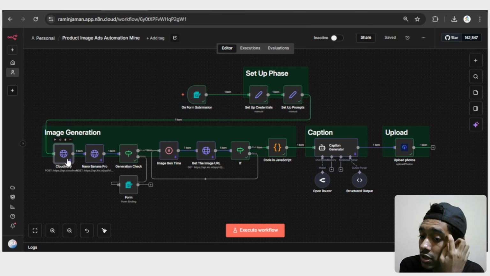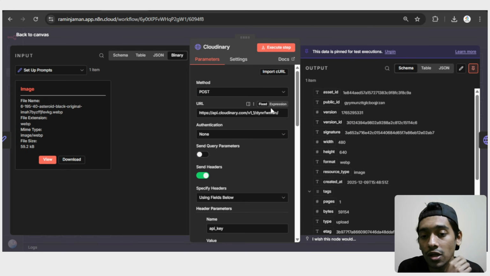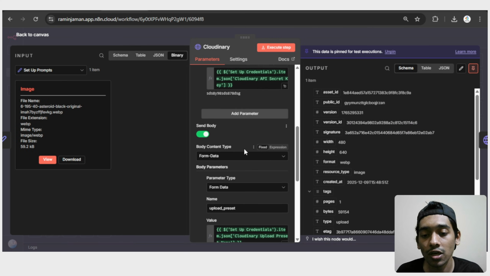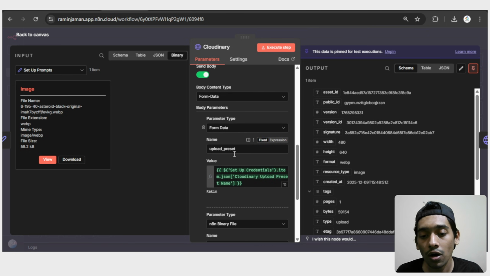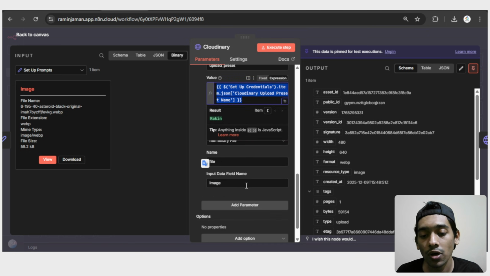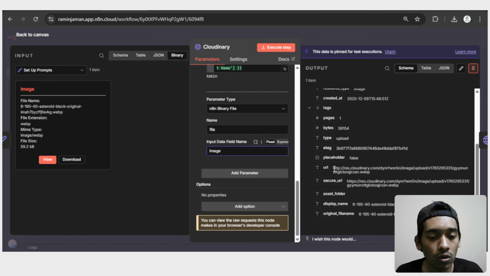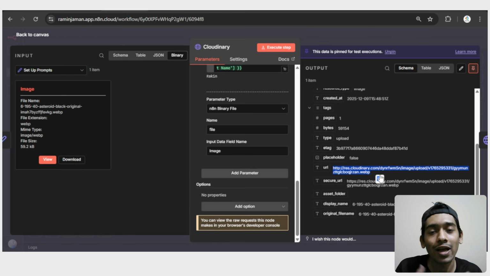And then we go in the Cloudinary, because we added these things in here, and that's how the Cloudinary setup looks like, the URL, the method. And then in the place of API key, we're giving the API key. In the place of value of the upload preset, we're giving the upload preset name. We're mapping everything from the first place. And here in the place of enter binary file, we're giving the image, that's it. And after that, it will save something like a URL, which is this one, and we're giving this URL to Banana Pro, inside the Kai AI, and based on that, it generates a new image.